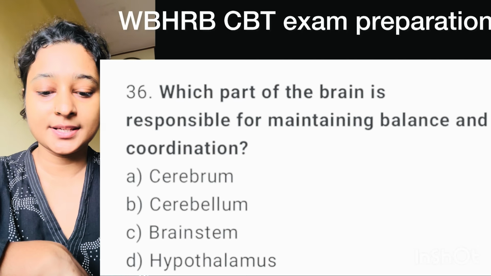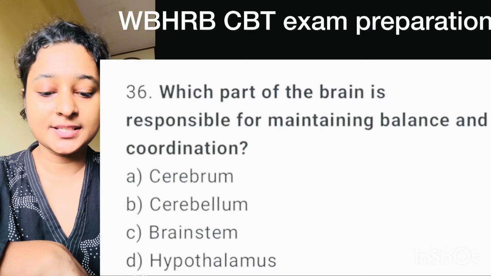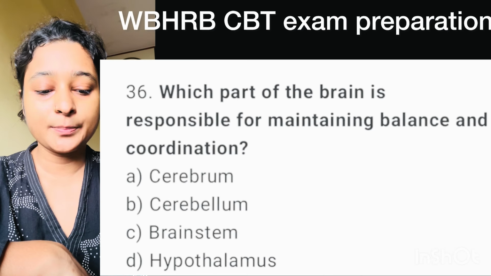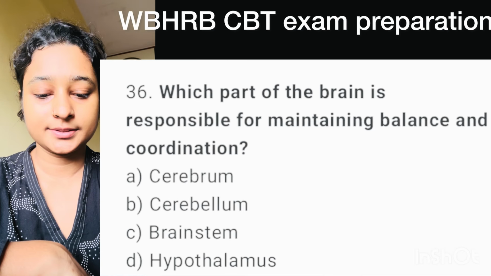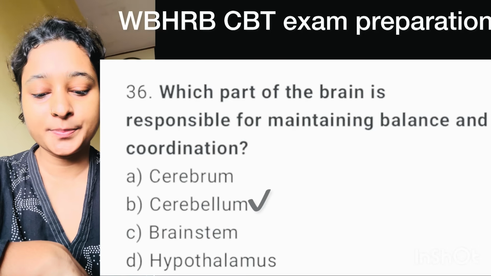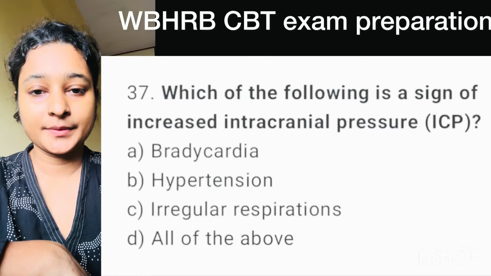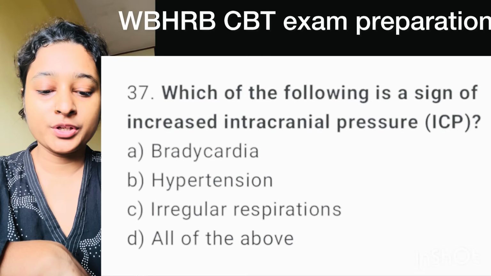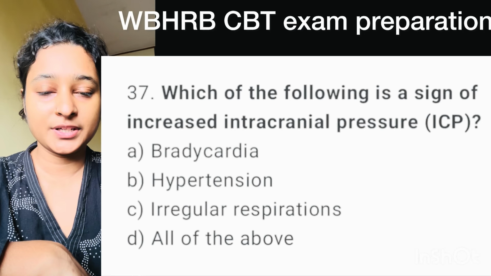Question number 36. Which part of the brain is responsible for maintaining balance and coordination? Here, correct option is option B, cerebellum. Question number 37. Which of the following is a sign of increased intracranial pressure?